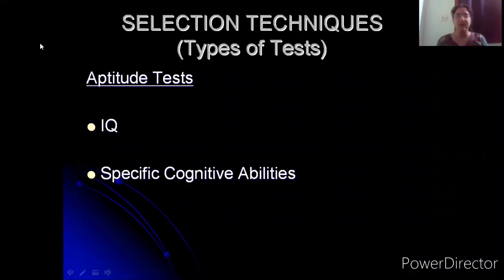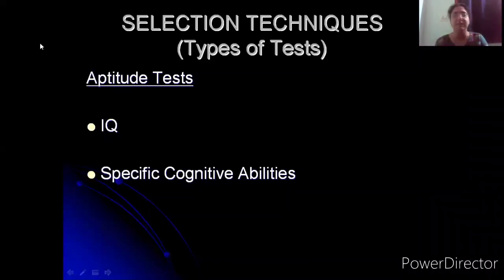So basically, if you need to understand what is IQ, how good is their memory, how good is their reasoning ability, how good is their mathematical ability, all these things come under IQ. Moving on to specific cognitive abilities. IQ tests you on a general basis. Specific cognitive ability tests your reasoning, your numerical capability, vocabulary, verbal fluency, all these things on a subject knowledge, relating